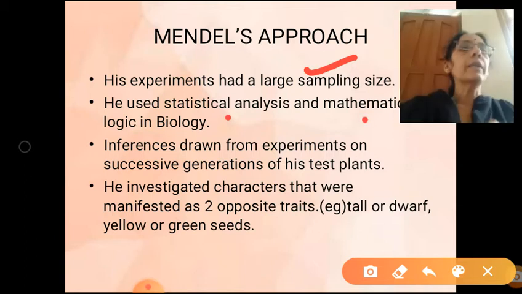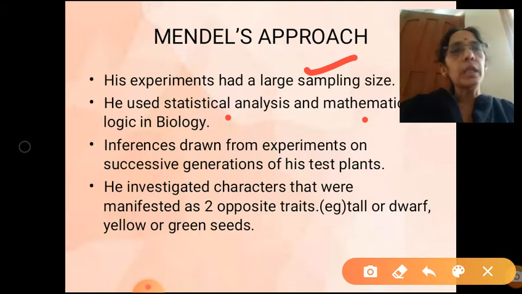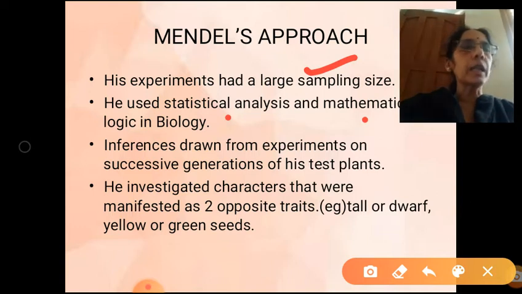So he has not done only experiment, he analyzed data by using mathematical logic, and he has drawn the conclusions or inferences by repeating his experiments over several generations in a plant. He has not come to a conclusion only in one generation.